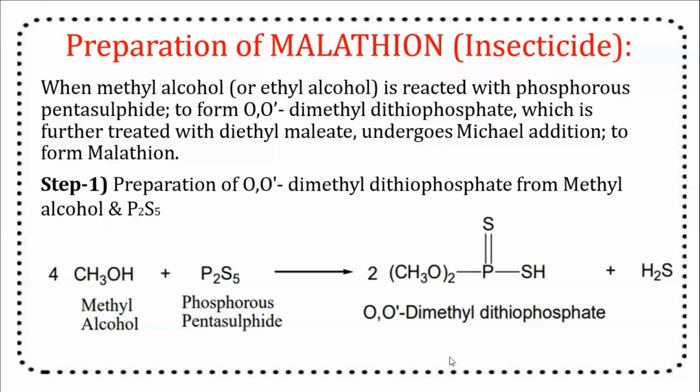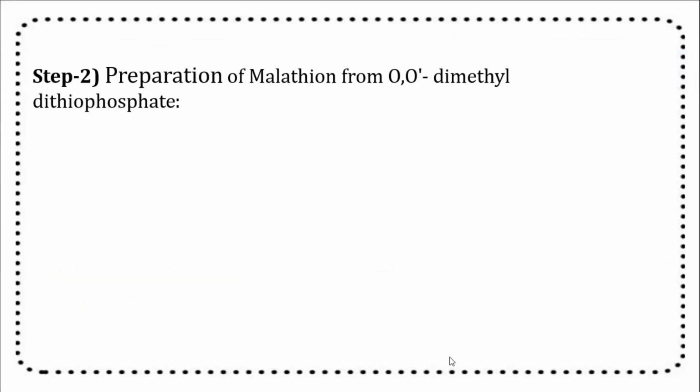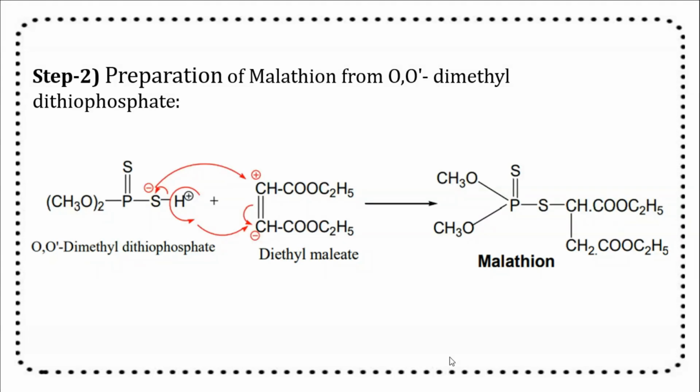Preparation of O,O-dimethyl dithiophosphate from methyl alcohol and phosphorus pentasulfide. Step 2. The dimethyl dithiophosphate is reacted with diethyl maleate and further malathion is formed.